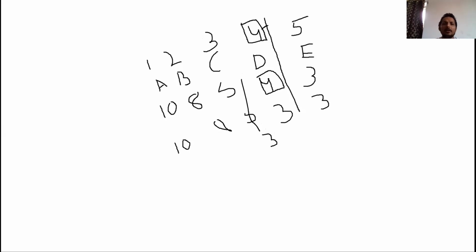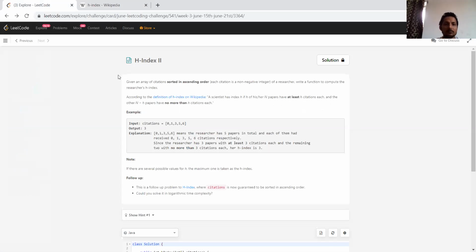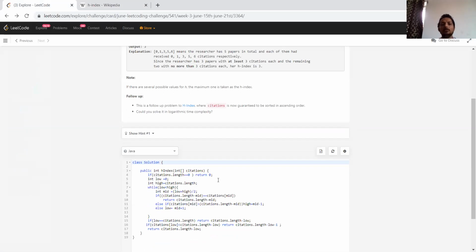So let's go, and I've already done the coding and submitted once also. Let's talk about the solution part. This is the code which I have done. First I'm checking if my citation length is 0, because there are no values at all. If I'm given an empty array, I should return 0. And then we have the same old binary search problem.